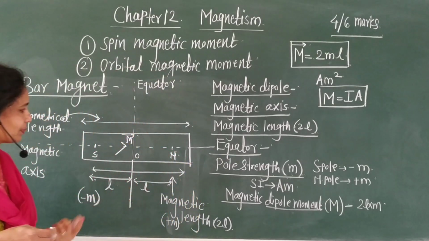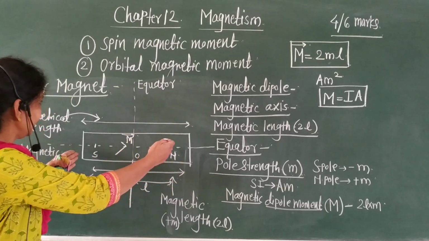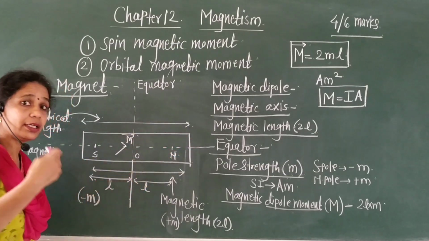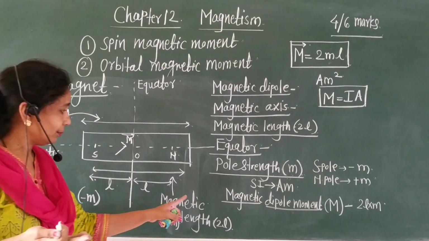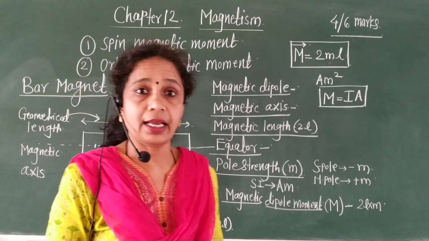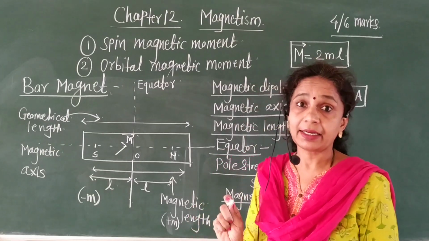Then in this figure there is a magnetic length and a geometrical length. This whole length is called the geometrical length, and this is the magnetic length, which is nothing but 2L.